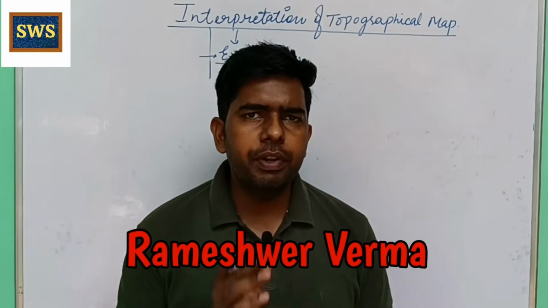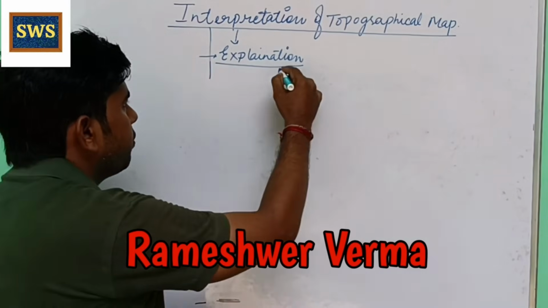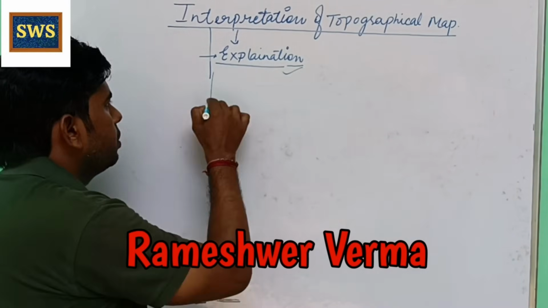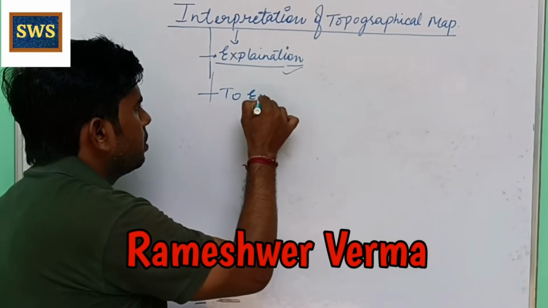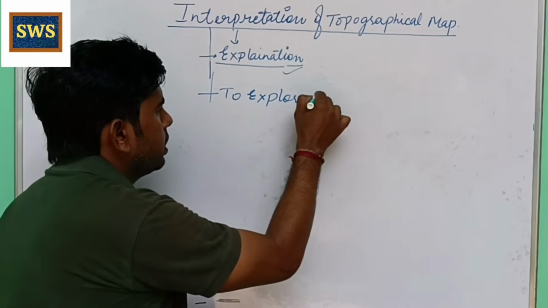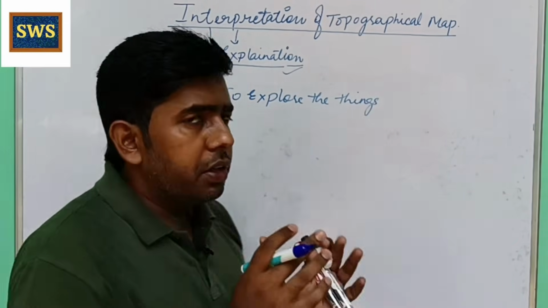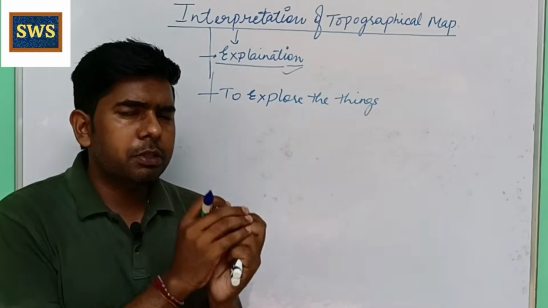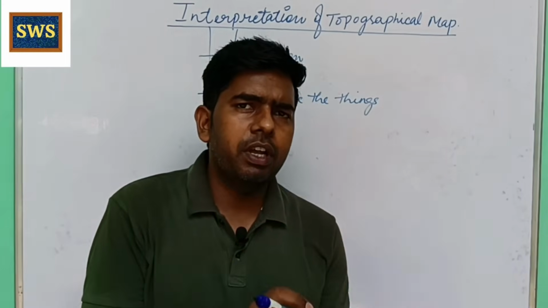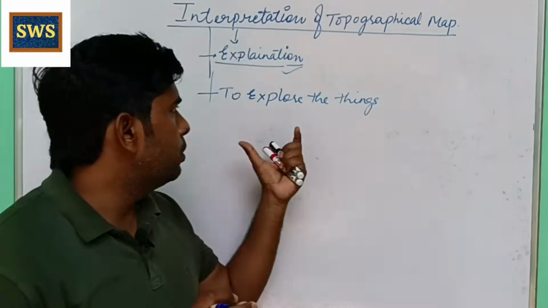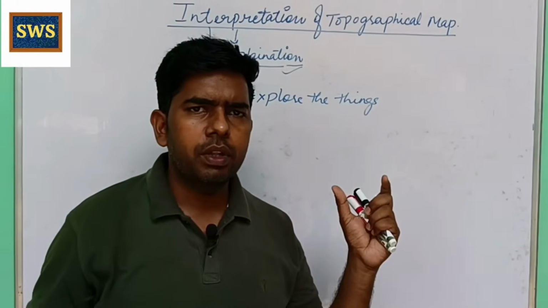So today we are going to discuss the interpretation of a topographical map. What is the meaning of interpretation? Interpretation stands for explanation or to explore things. Interpretation of a topographical map means to explain the things that the topographical map contains, as well as to explore the things that it contains.